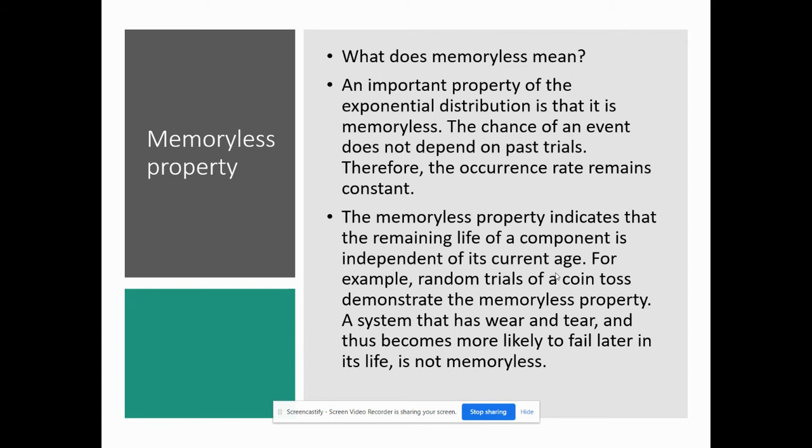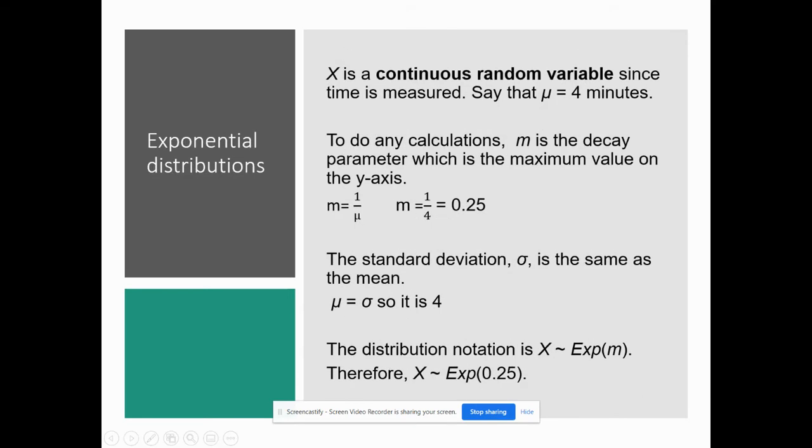So the memory-less property indicates that the remaining life of a component is independent of its current age. For example, random trials of coin tosses demonstrate the memory-less property. But a system that has wear and tear on it, like a car, is not memory-less because how it's going to be is dependent on the time in the past.